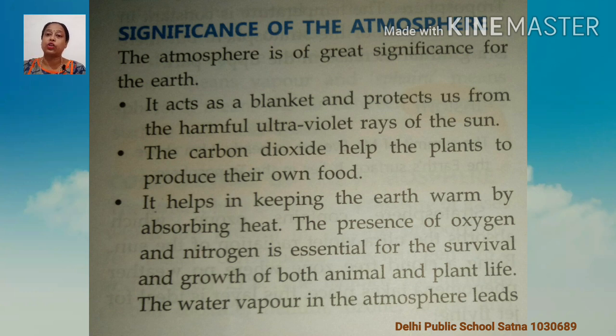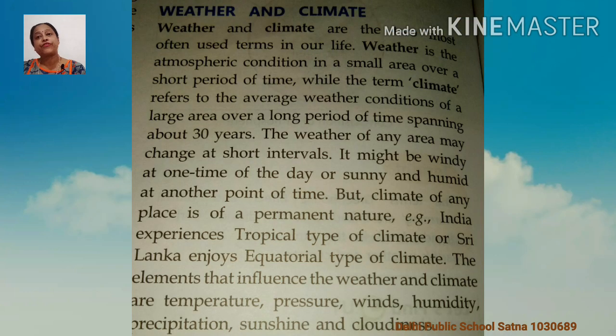I know that you are always confused about what is weather and what is climate. So the next topic is weather and climate. You must read the book also, children. If you do not read the book, then doubts will remain. Weather and climate are the two most often used terms in our life.